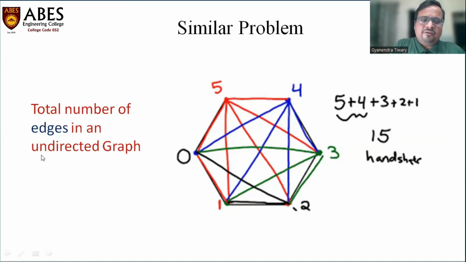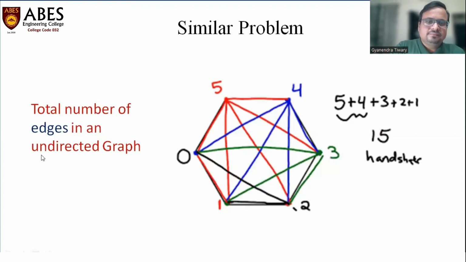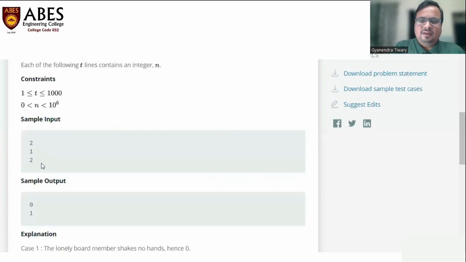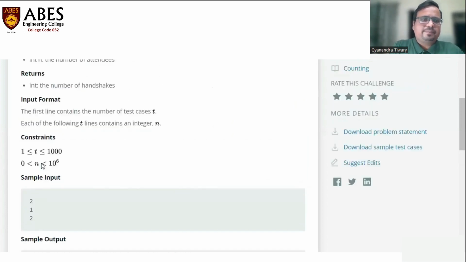Okay, so now let's move to the platform.